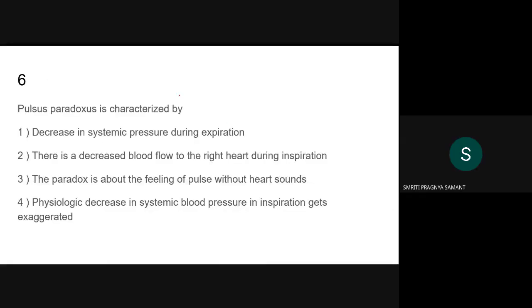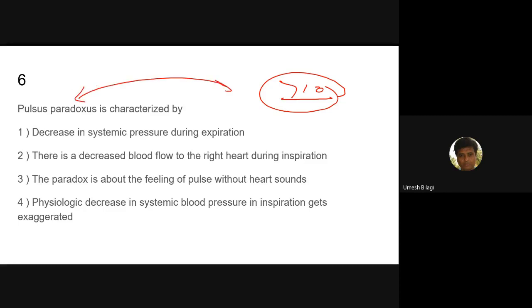The sixth question. Pulsus paradoxus is characterized by. What is pulsus paradoxus? Sir, inspiratory decline in systemic blood pressure that is greater than 10 millimeters of mercury. Yeah. Pulsus paradoxus means normally there is inspiratory decrease in systemic pressure, more than 10 millimeters of mercury. It is called pulsus paradoxus. This is also a favorite question they'll ask.